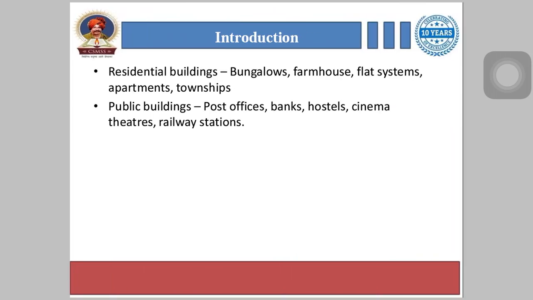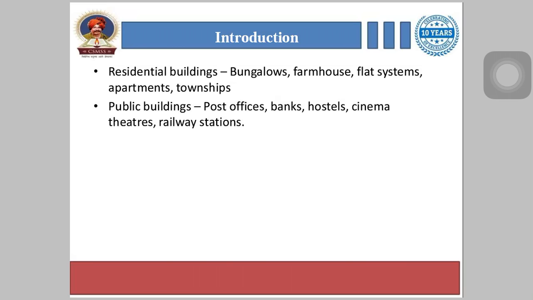So we know that the building must be planned on paper and on the architect's drawing board before construction of that building is undertaken. So in residential buildings like bungalows, farmhouses, flat systems, apartments, townships, and public buildings like post office, banks, hostels, cinema theaters, railway stations, the planning is required before the construction activity is undertaken.